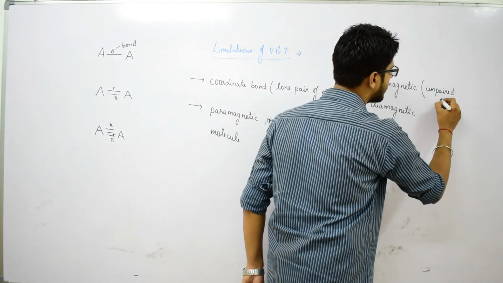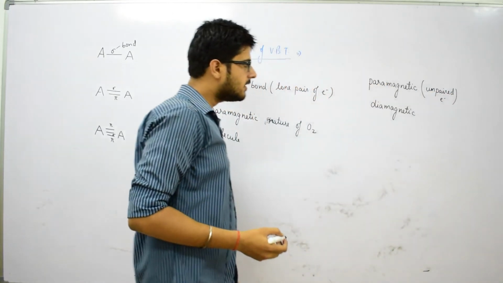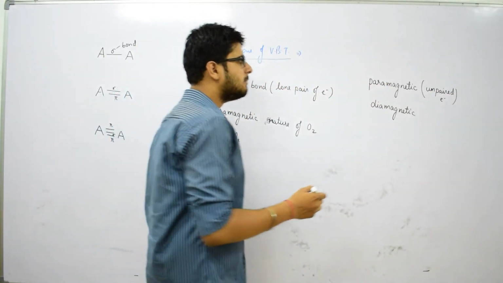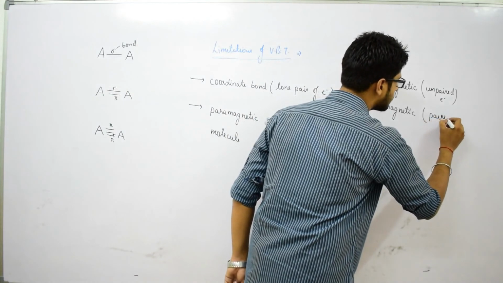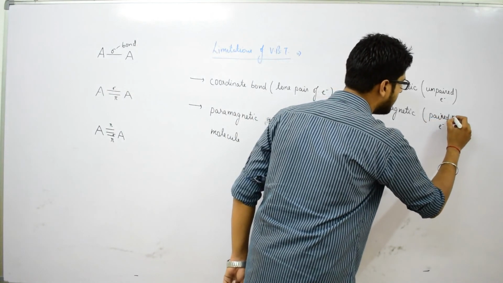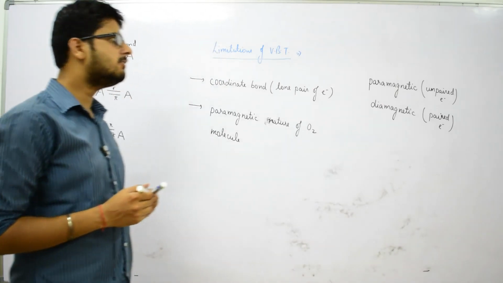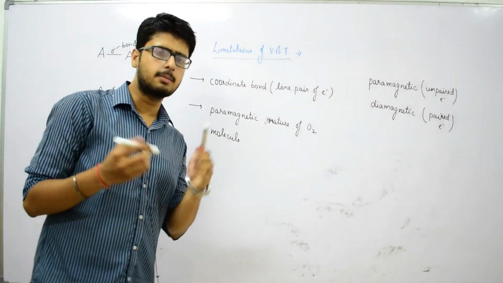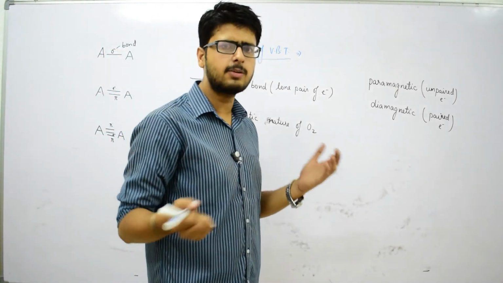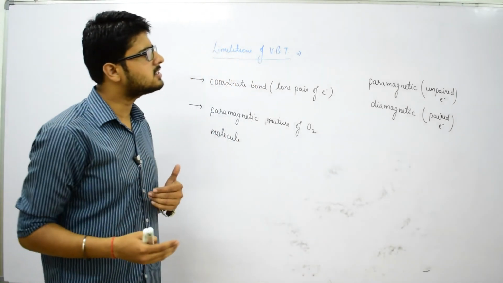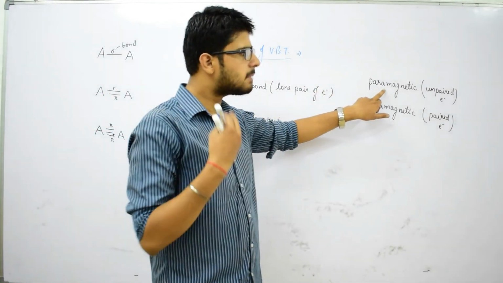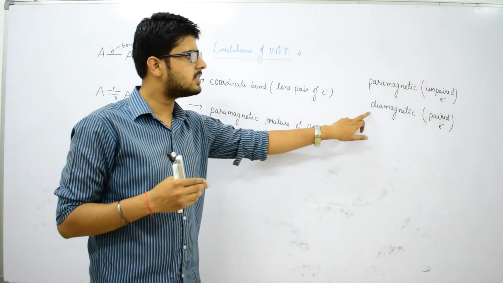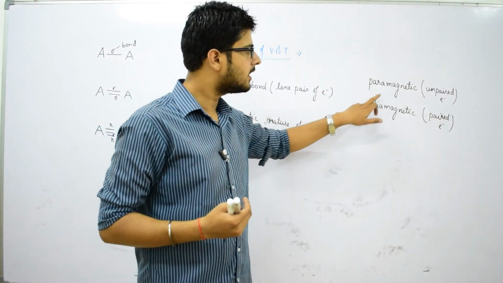This unpaired electron can be one or more than one, and when it is diamagnetic, it will always have paired electrons. There are 5 main magnetic properties, but for now we will discuss only 2: the first is paramagnetic property and the second is diamagnetic property.